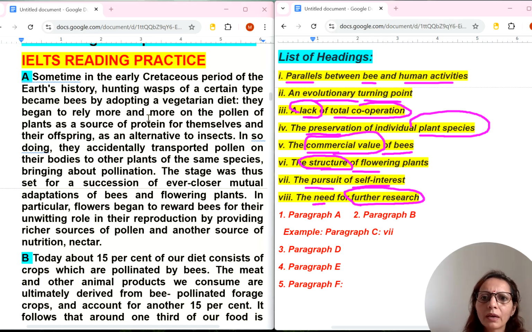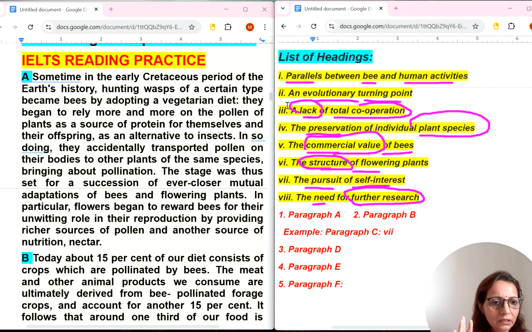Okay, they began to rely more and more on the pollen of plants as a source of protein for themselves and their offspring, as an alternative to insects, some other thing they have adopted. In so doing they accidentally transported pollen on their bodies to other plants of the same species, bringing about pollination. Sometimes in the early historical period they are talking, and the stage was thus set for a succession of even closer mutual adaptations of bees and flowering plants.